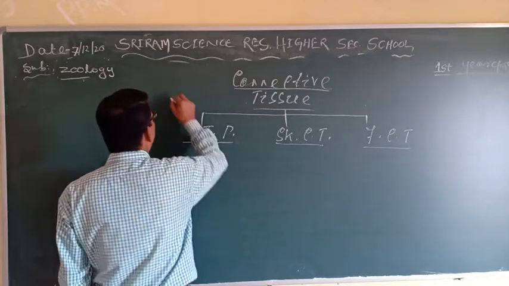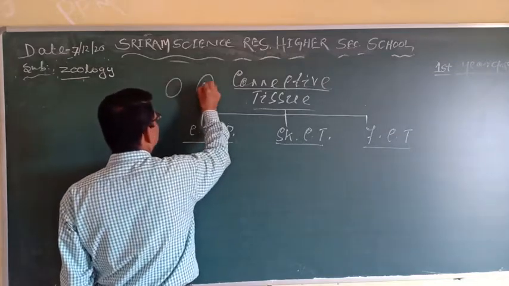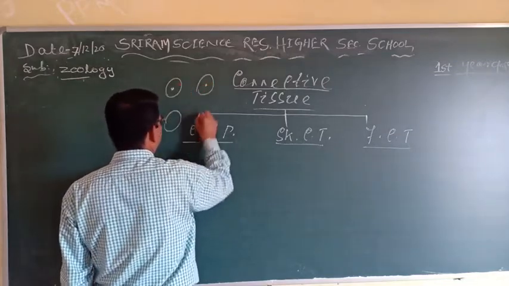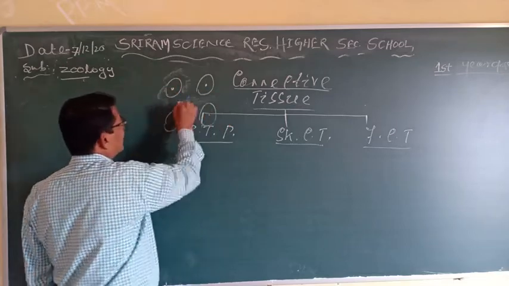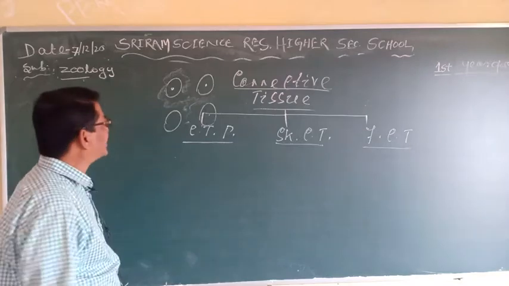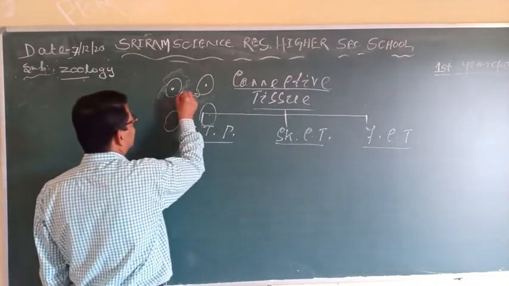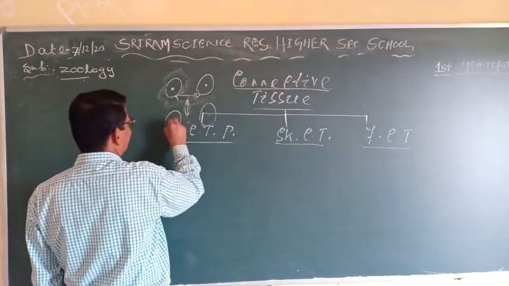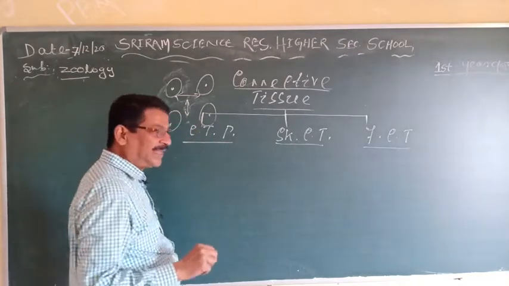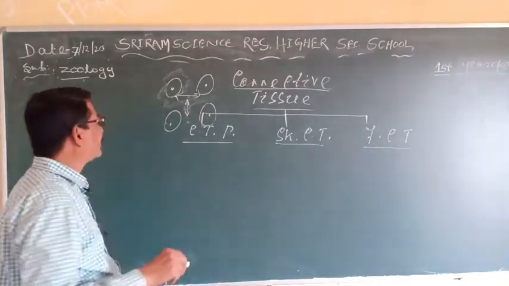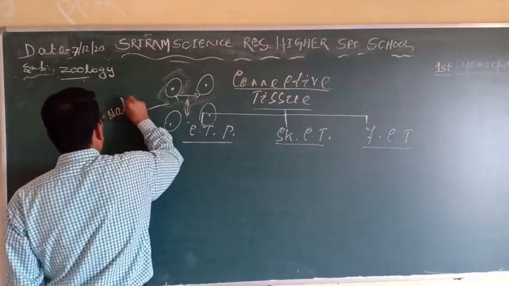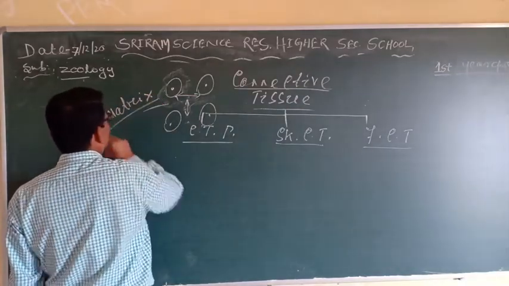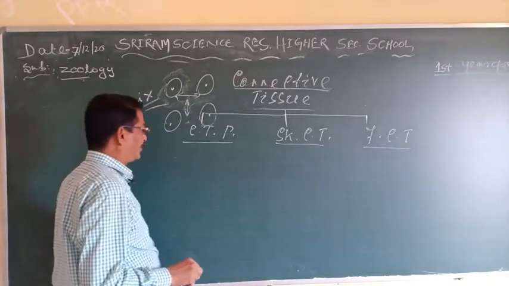You know, in the connective tissue, the cells are present widely, and among the cells a large intercellular space is present, and that intercellular space is filled with a substance called the matrix, or the intercellular fluid.